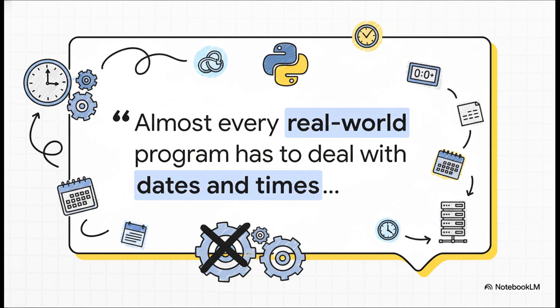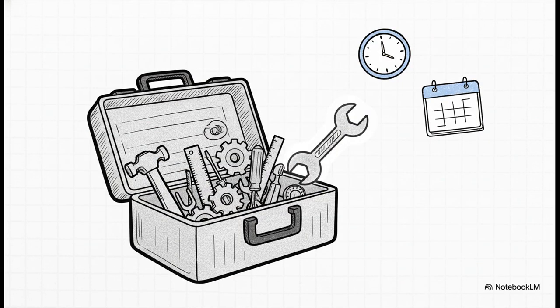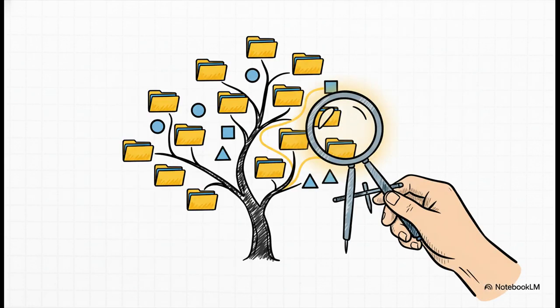Real-world programs have real-world needs, and Python comes prepared for that. For example, if your program needs to work with dates or time zones, you don't write that from scratch. No way. You just import and use the datetime module. It's the perfect tool for that specific job, and it's already waiting for you in your toolkit. And what about working with files and folders? Ugh. Instead of fumbling around with all those slashes and backslashes, you just use the pathlib module. It gives you this clean, modern way to handle file paths that works perfectly whether you're on Windows, Mac, or Linux. It's just another specialized tool ready to go.